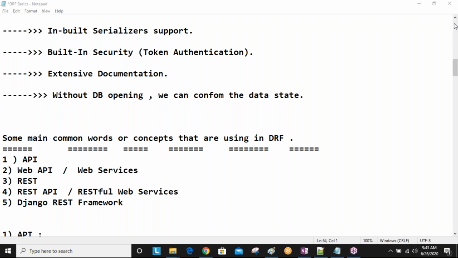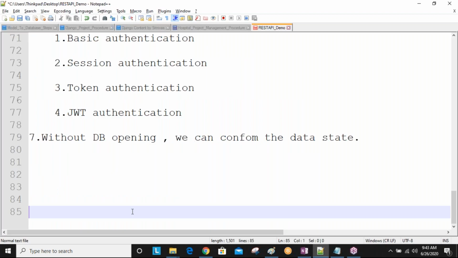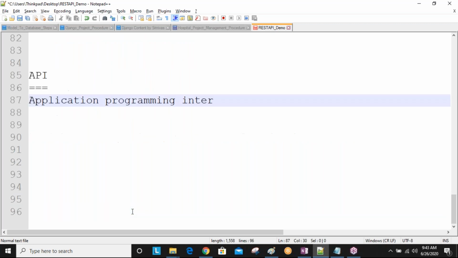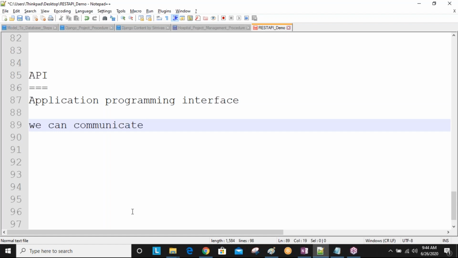By using API, we can communicate from one application to another application. Simply by using API, we can communicate from one application to another application. Okay, so we can communicate from one application to another application. APIs are useful. APIs are used.